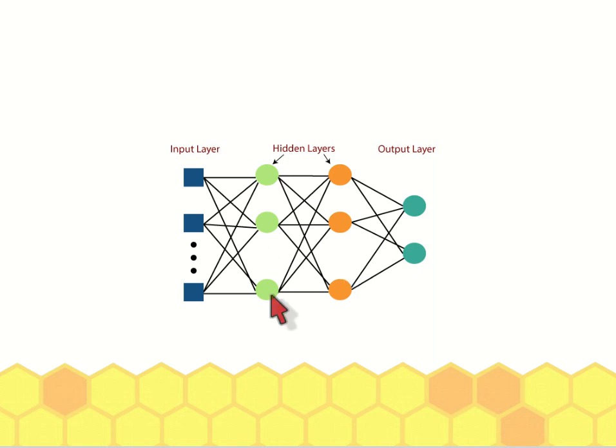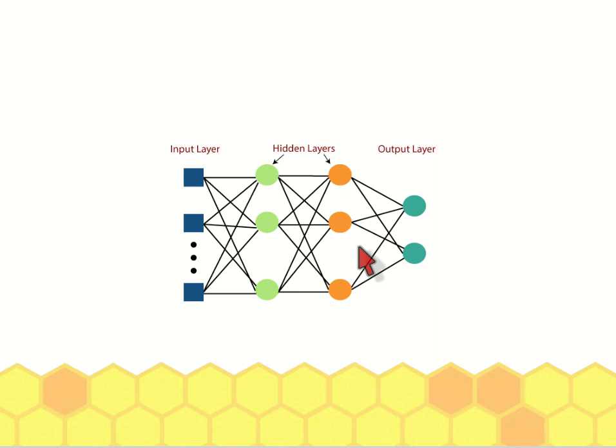Normally you have more hidden nodes compared to the input layer. For example, if you have 10 nodes in the input layer, you could have 100 nodes in the hidden layer and another 100 in the second hidden layer. That is the normal architecture of multi-layer perceptron.